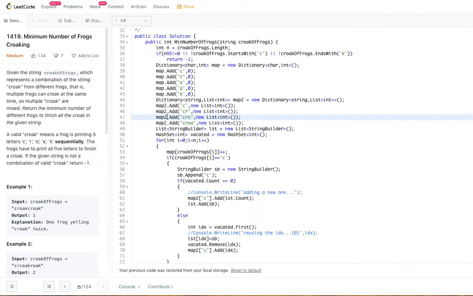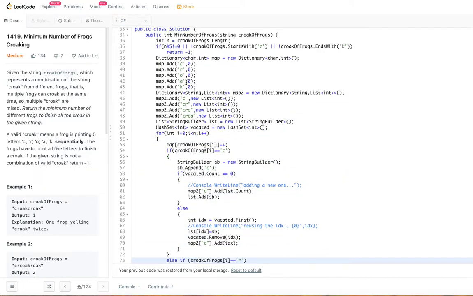So apart from that, what are we using? Yes, we are using a string builder. This will be another n by 5 list. And this hash set will also have much less than n by 5. So overall, since we are saying n by 5, n by 5, n by 5, we could say the overall space complexity for this algorithm is also n.